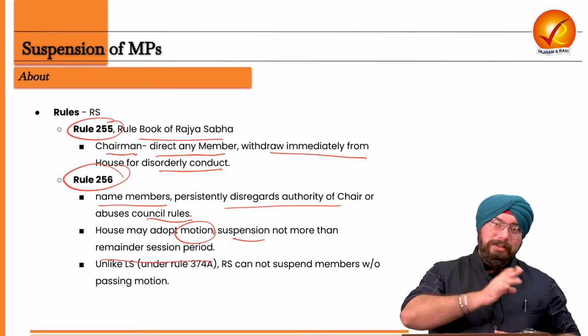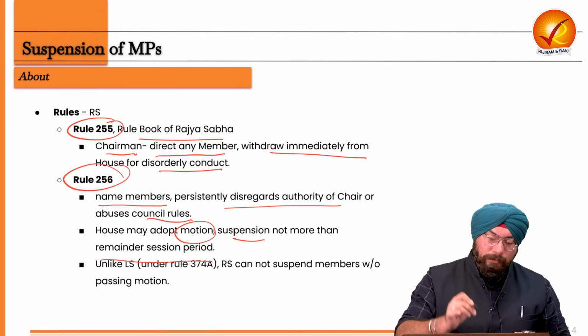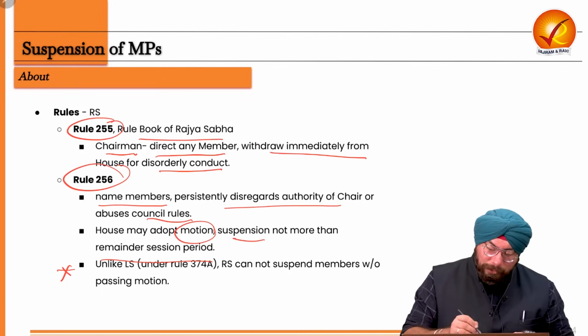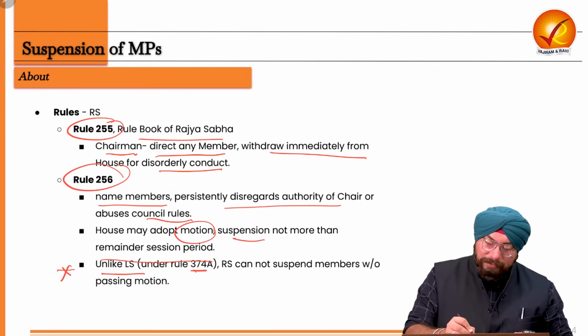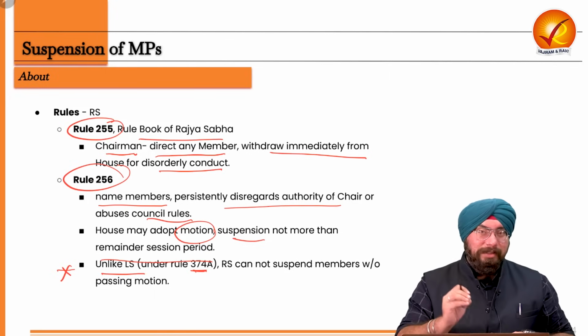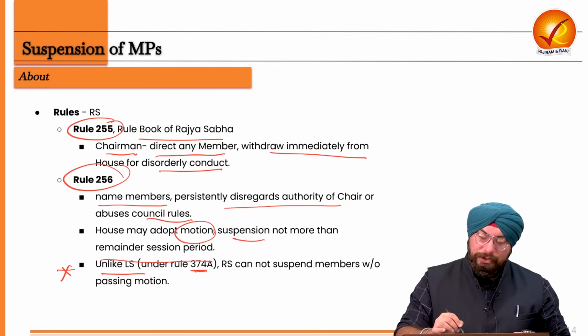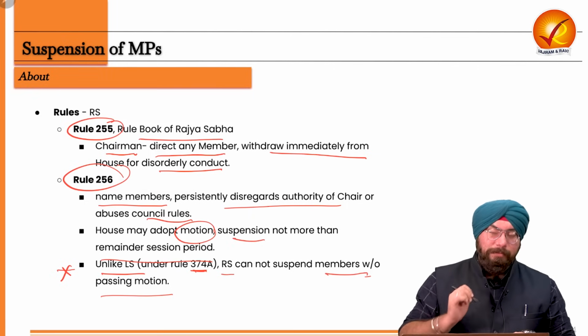Again, it is a little bit similar to the previous rule which we saw in the Lok Sabha part as well. But there is one more point which you need to remember, and this is a tricky one. In Lok Sabha, under Rule 374A, automatic suspension can happen after the speaker names that particular member of parliament. But Rajya Sabha cannot suspend members without passing a motion.